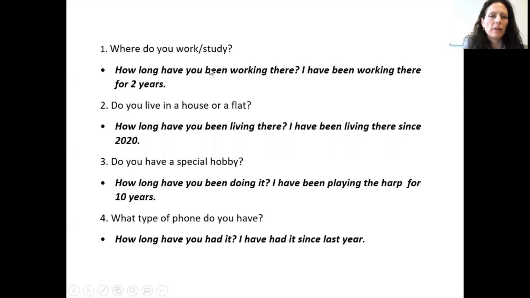Okay, here we have the present perfect continuous, which is used to stress the duration of the action. Number 2, we have another example of the present perfect continuous. Again, the duration of the action is stressed here, the action of living.